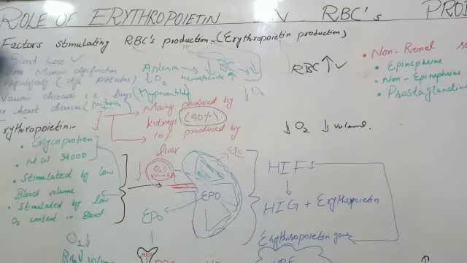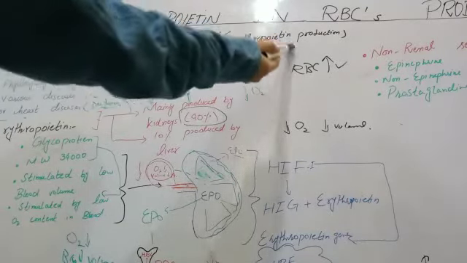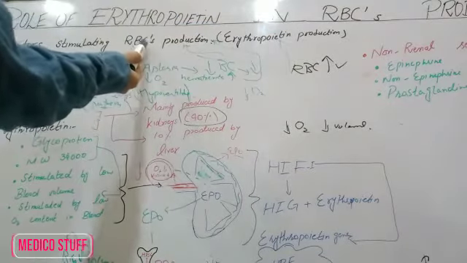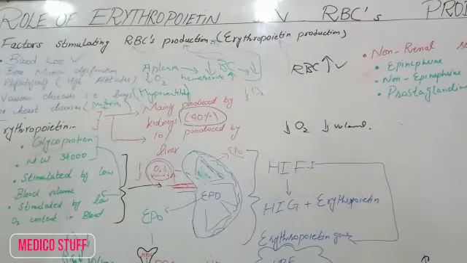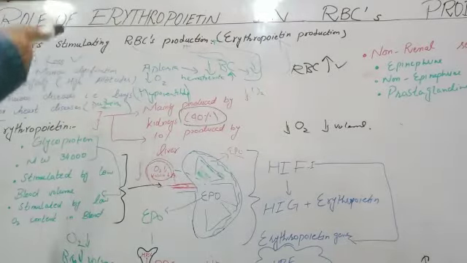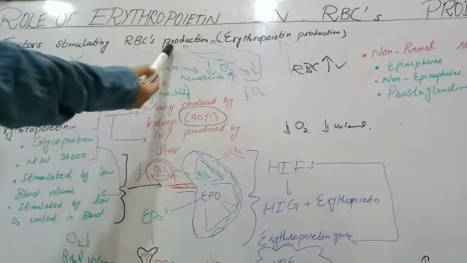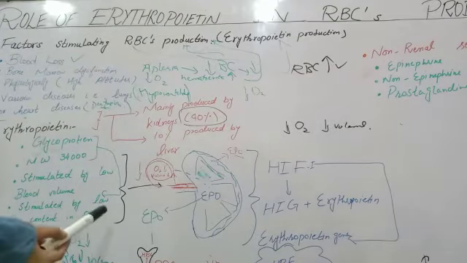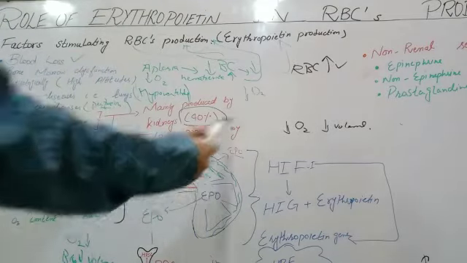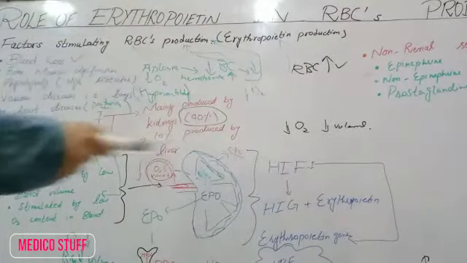So one can imagine that if we remove our kidneys from the body, there can be a huge decrease in the erythropoietin hormone, and if there is less erythropoietin, then there will be less RBC production and in turn less oxygen in our body, less ventilation and less oxygen inside our body's tissue. So these were the conditions, what causes RBC production. These were the factors. Now, how do these cause stimulation through erythropoietin? What is erythropoietin, from where it is produced, how it is produced, and how much is produced. All these questions are solved here.